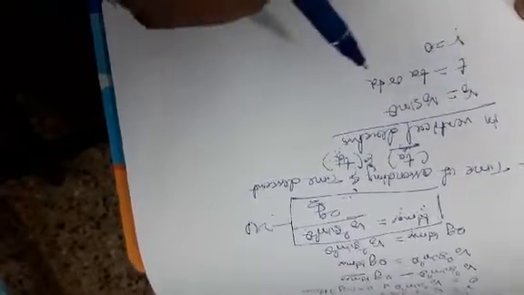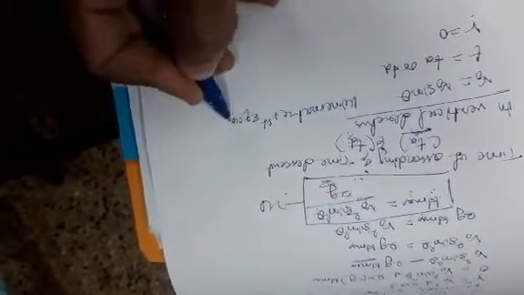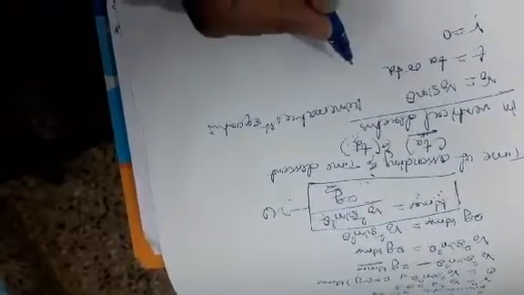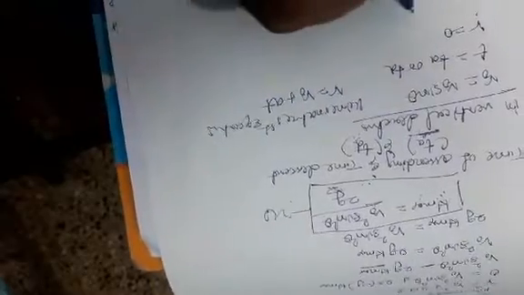In the vertical direction, the initial velocity can be written as v0 sin theta, and the time can be written as the time of ascending or time of descending. The final velocity is taken as 0. What is the relation between v0, v and t? By using the kinematic first equation. What is the kinematic first equation? That is v is equal to v0 plus at.